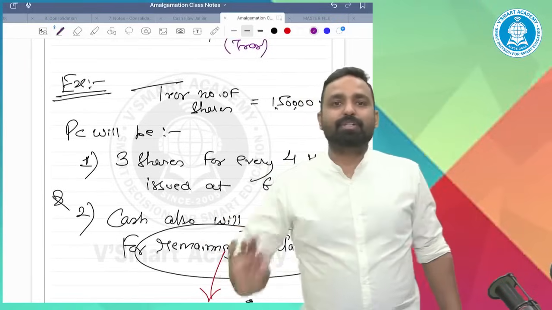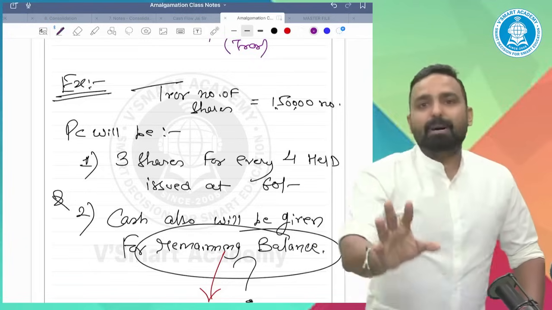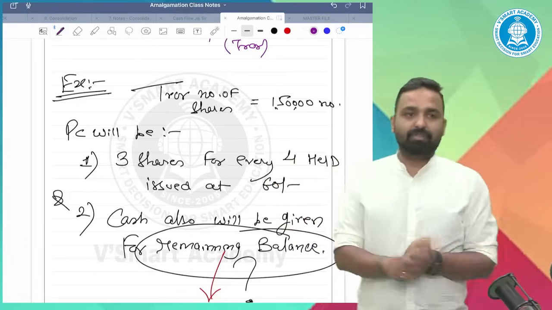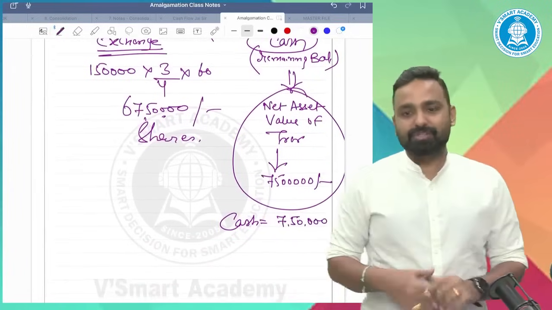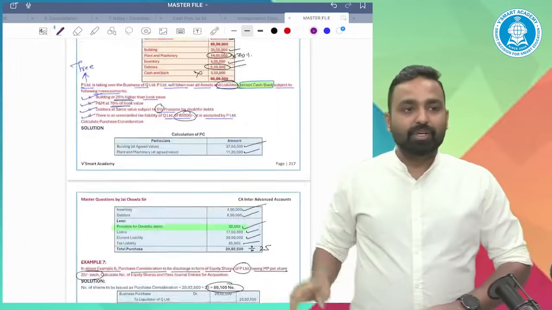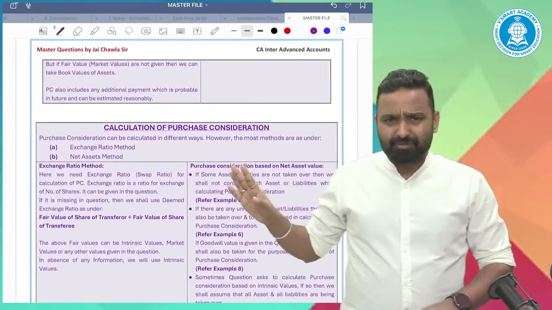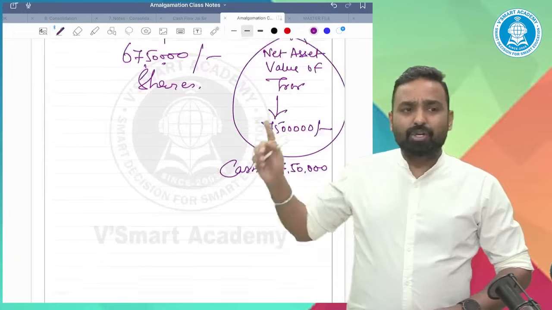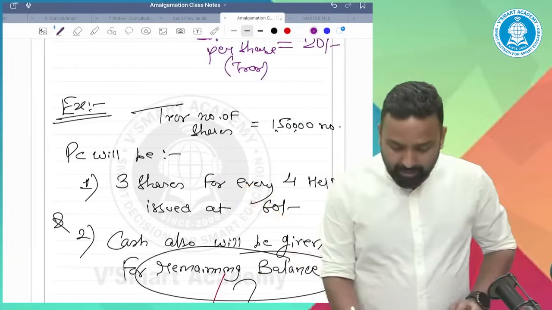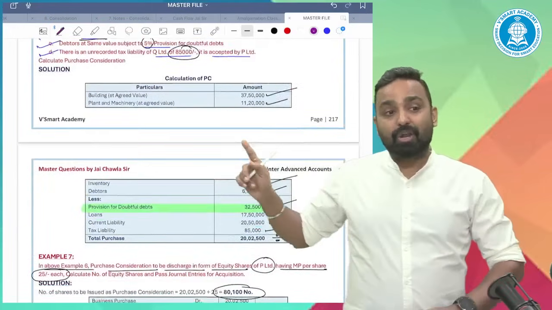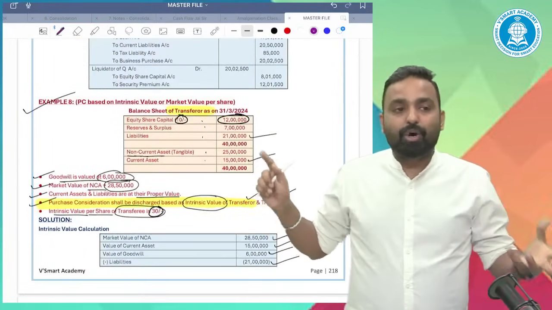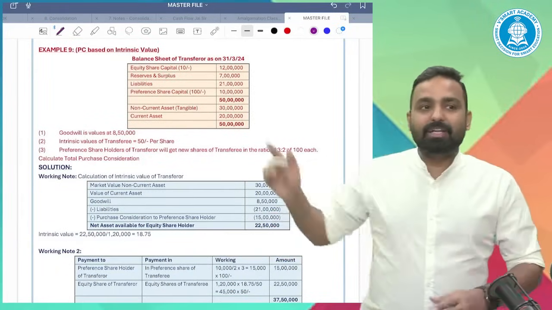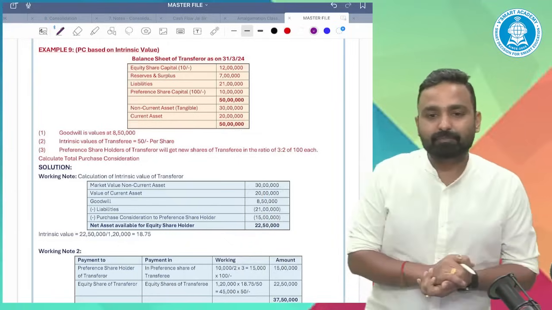PC is done. The most important part of the amalgamation is PC, and we did it. The amalgamation PC part is done till now. Tell me, any doubt in respect of this? I must say one thing: if you look into my notes, everything is written. No worries. Even whatever file I have used, I will share with you, the handwritten notes also. The important beauty of this concept note is the examples. If you are not comfortable, look into the examples, then you will be comfortable. Don't worry.